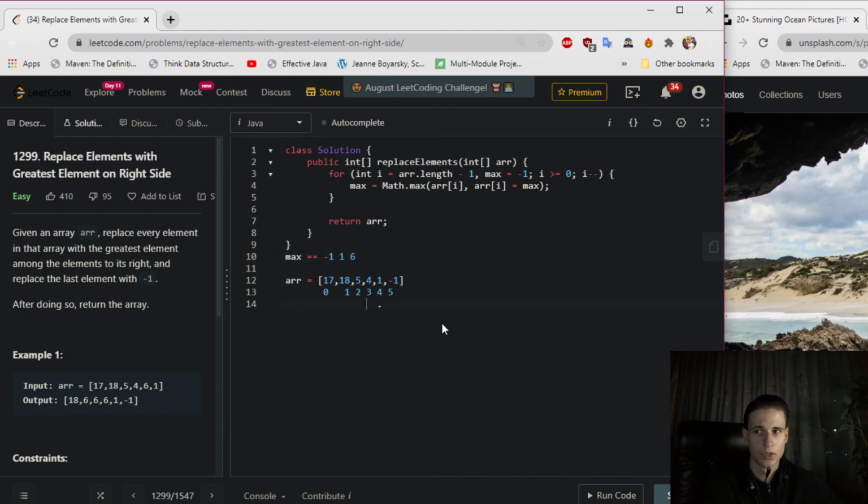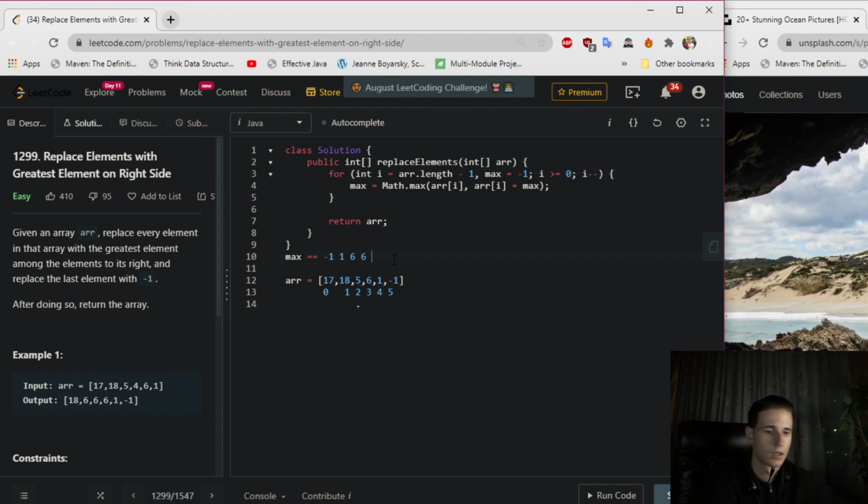Then you decrement I by 1. You got 4 or 6, right? So you got 6 here and you got 6 as well. Then you are here, you got 5 or 6, right?